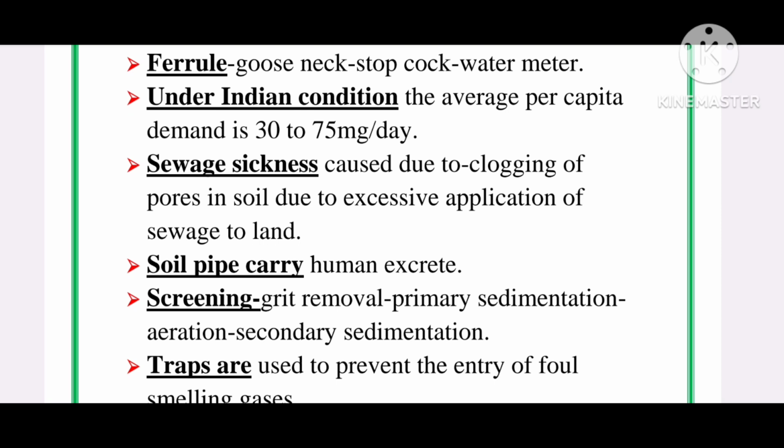Thereby aeration occurs. Then secondary sedimentation.